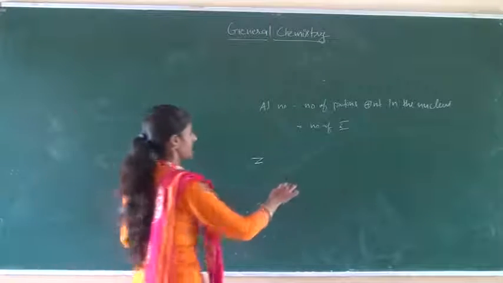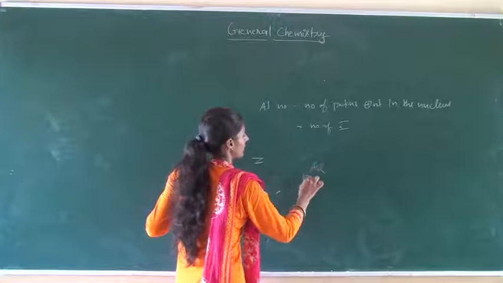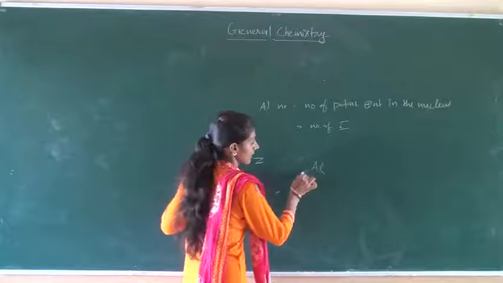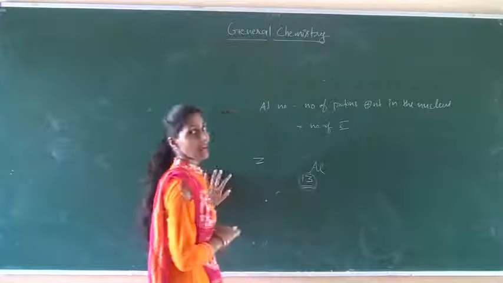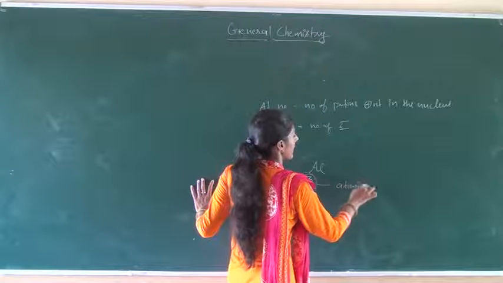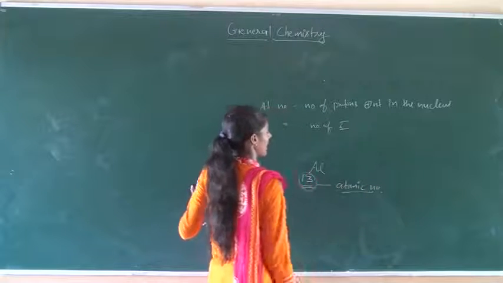For example, aluminium has an atomic number which is written at the base of the element.